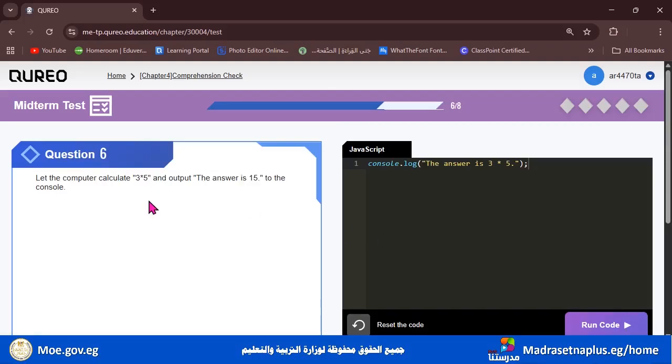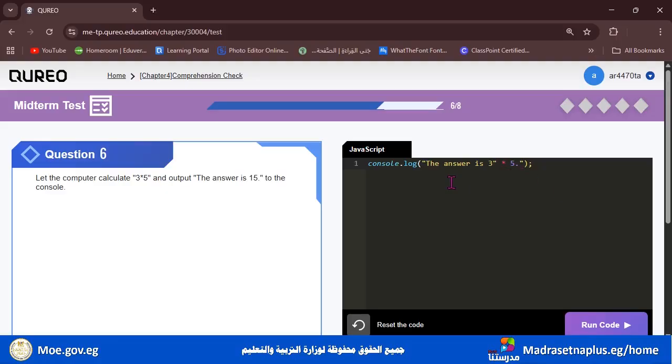It says, let the computer calculate 3 multiplied by 5 and output the answer is 15 to the console. So it's already written here, but let's check it together. Console.log, the answer is 3. So the answer is 3, started with a quotation, and it should be ended with one. So let's end it. Great.